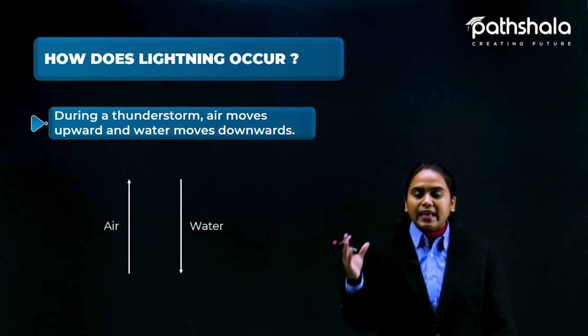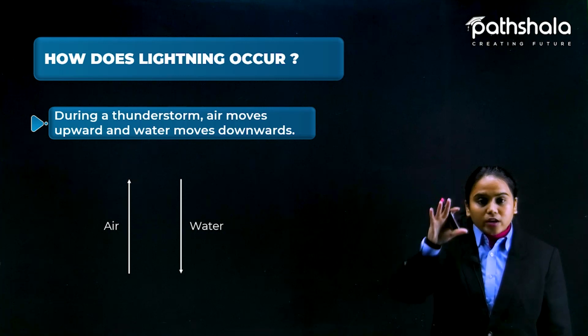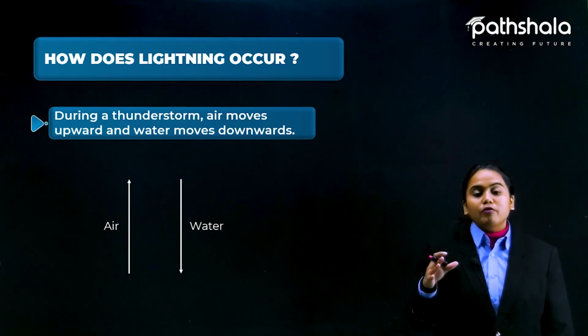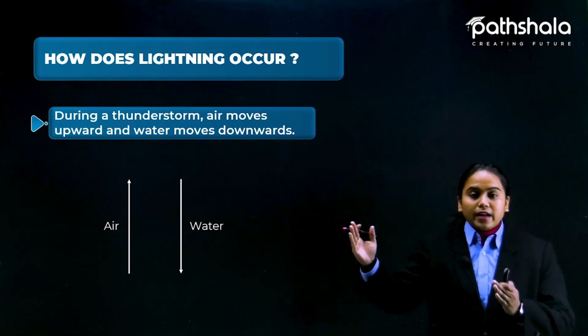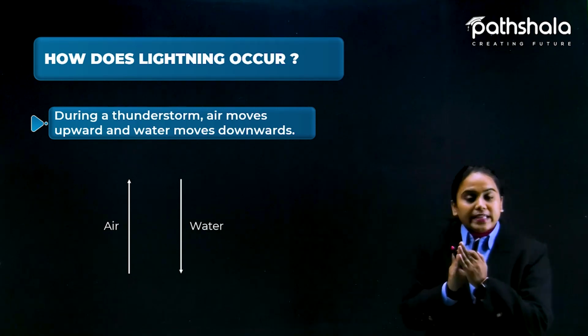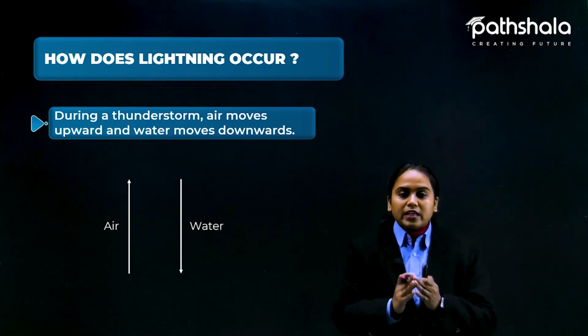The air that is moving upward and the water falling downward in the form of rain droplets, so there is friction too. Air and water collide with each other also. Between clouds there is friction too.